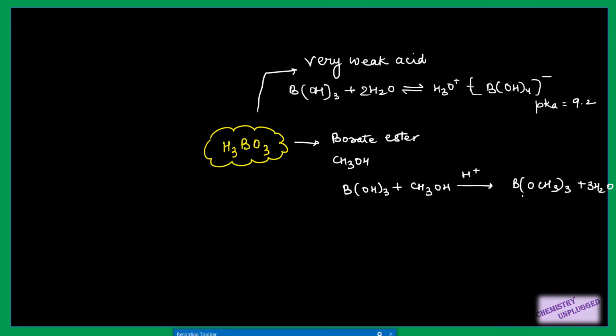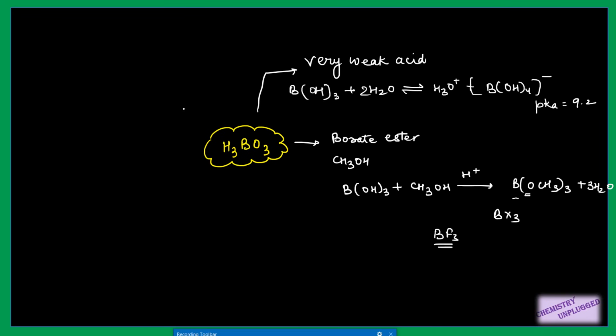Then if we are comparing their acidic strength with BX3, meaning boron trihalides, then these are much weaker than boron trihalides, because the weakest acid out of the boron trihalides is BF3, and we all know this is due to back bonding. This fluorine shows back bonding with boron, and it gives its electron to boron, right? So here we have oxygen, it will show more back bonding than fluorine, right? So it is much weaker than BF3 also, so it is a very weak acid in nature.